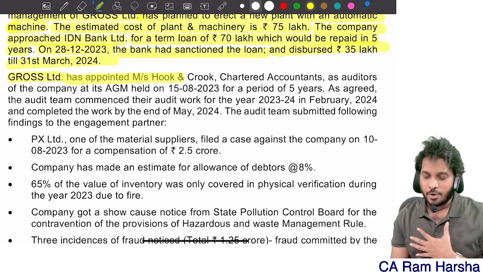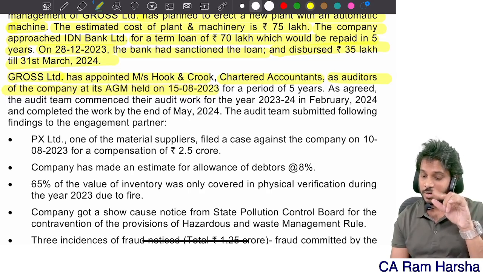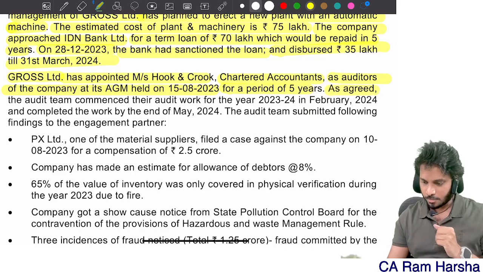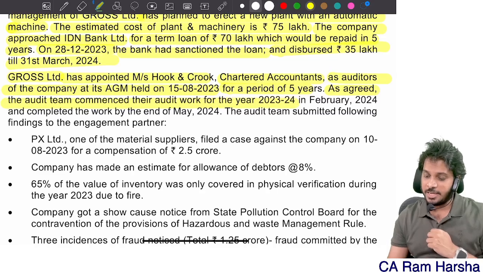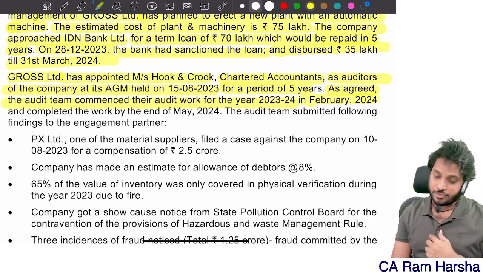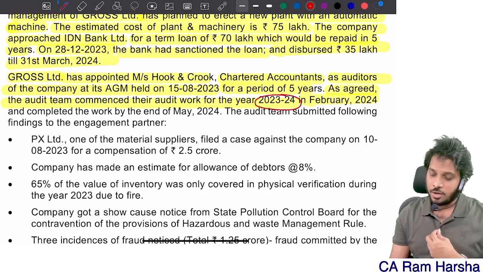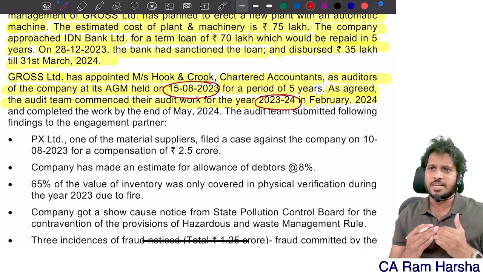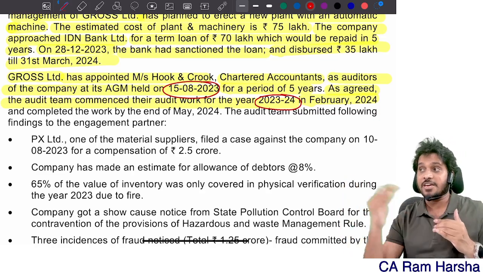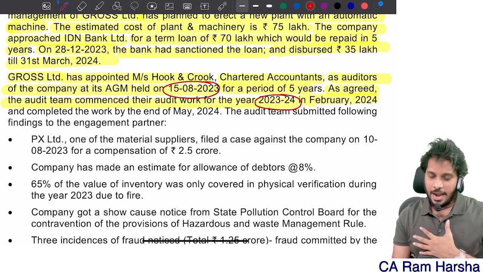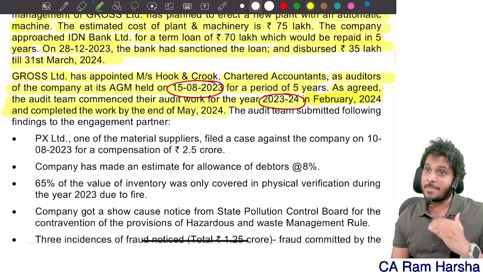Gross Limited had appointed Hook and Crook chartered accountants as auditors of the company at the AGM held on 15th August 2023 for the period of 5 years. As agreed, the audit team commenced their work for the year 23-24 in February 2024. So for the 23-24 year, no, for 5 years directly they were appointed in August 2023. Generally that is when AGMs generally happen for 5 years. Getting it? And he started work in February 24 and completed the work by May end.